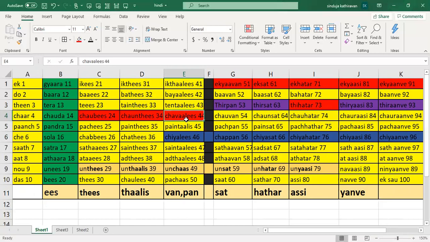Okay, so that's done. But now once the number goes above 50, right? The 50, the 4 series, I'm talking about this 4 series row. Whenever it was having less than 50, we discussed that we are going to use the direct name. So that's why we use bees, chow bees, then chauntis, then chaulis, and chavalis we used, right? Now it's going above 50. So if it's going above 50, you are not going to use the real name, you're going to use the made up names.